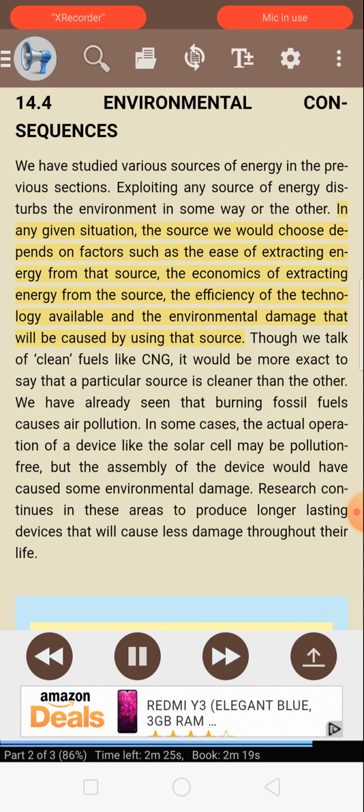In any given situation, the source we would choose depends on factors such as the ease of extracting energy from that source, the economics of extracting energy from the source, the efficiency of the technology available, and the environmental damage that will be caused by using that source. Though we talk of clean fuels like CNG, it would be more exact to say that a particular source is cleaner than the other. We have already seen that burning fossil fuels causes air pollution.